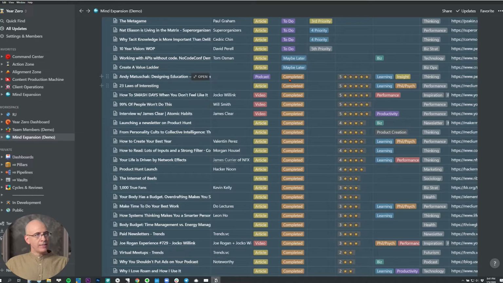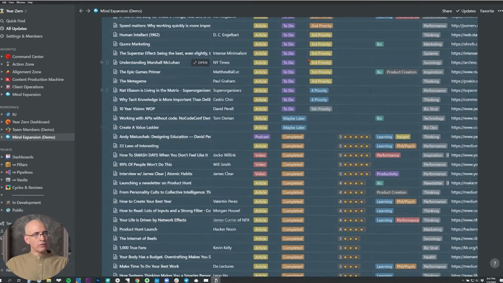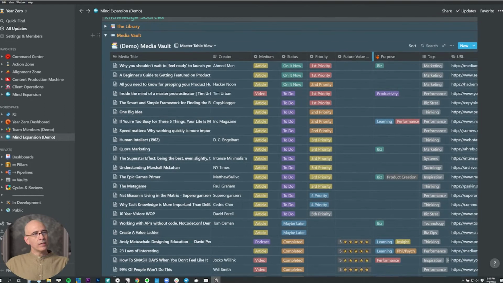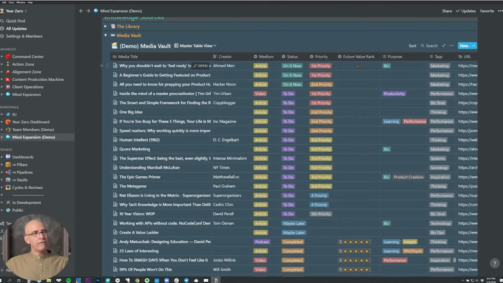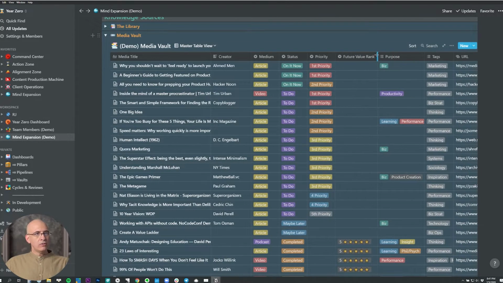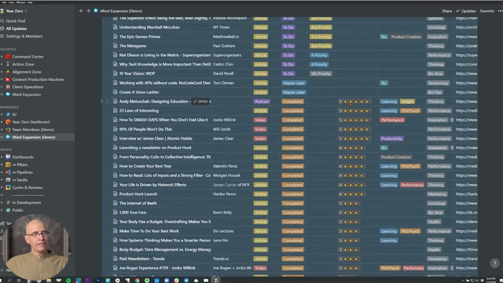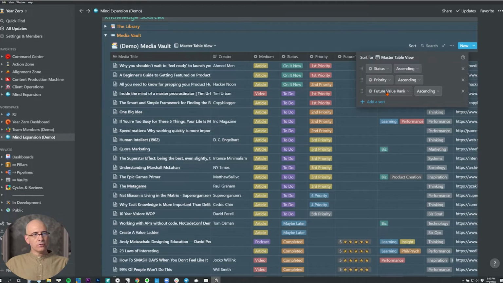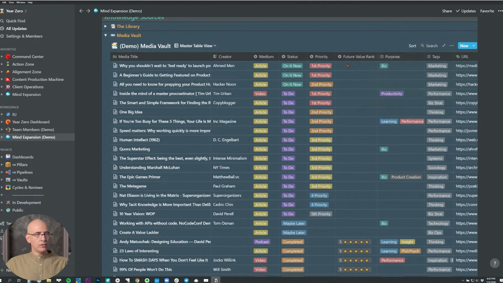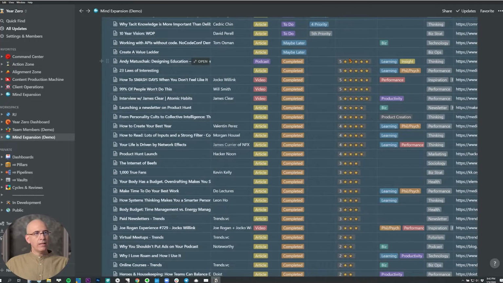But more significantly, we get down here to the completed. So the completeds no longer have priorities because I've already consumed them, but they do have what I call a future value rank. Doesn't mean how good or bad the article is. It means the likelihood that I'm going to find value in this in the future. So it's sort of an assessment of what I expect to want to revisit. So I will sort as the third priority the future value rank.